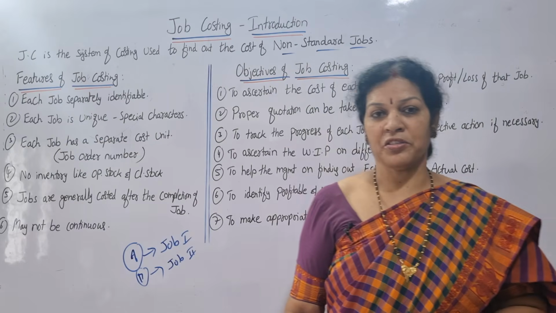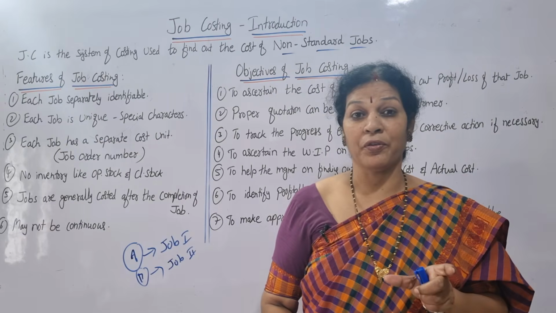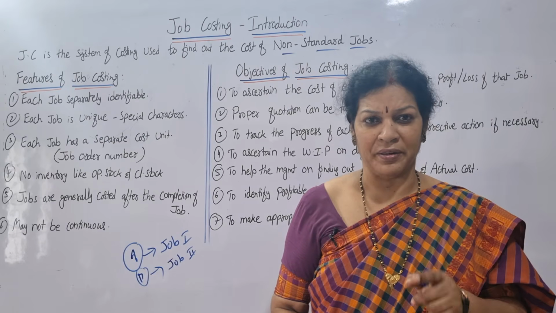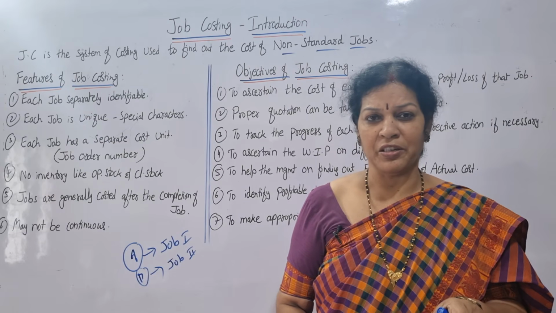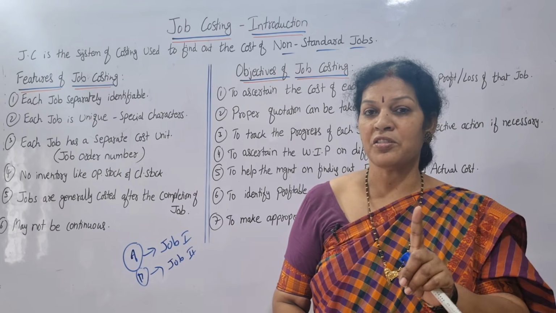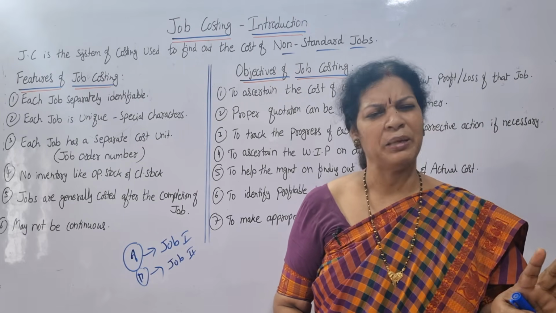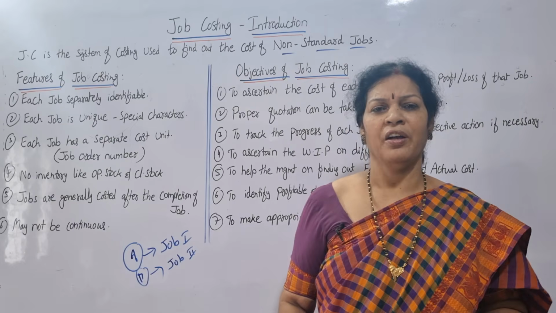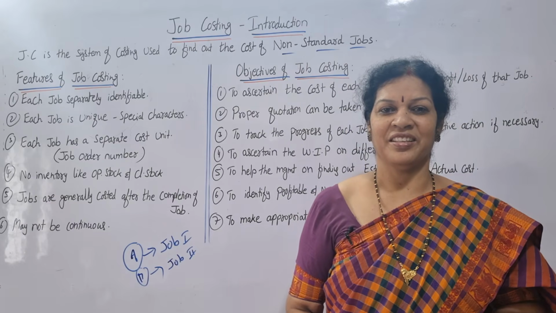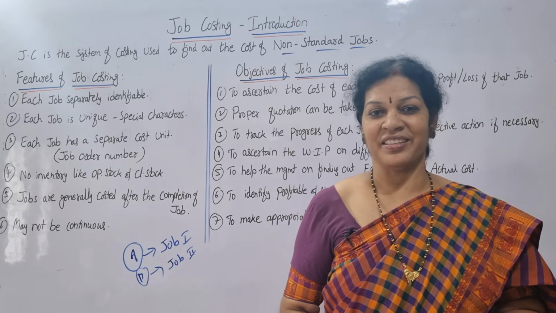Now for job costing, what is needed is the pro forma of the cost sheet. We have already prepared the cost sheet in our cost accounting playlist. You can find it there. If you find it difficult, I'll give you the link in the playlist. You must follow the cost sheet pro forma. We are going to follow the same cost sheet pro forma. For every job we prepare a separate cost sheet. We can call it a job cost sheet.